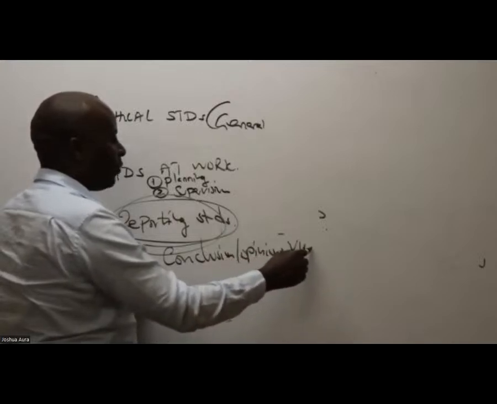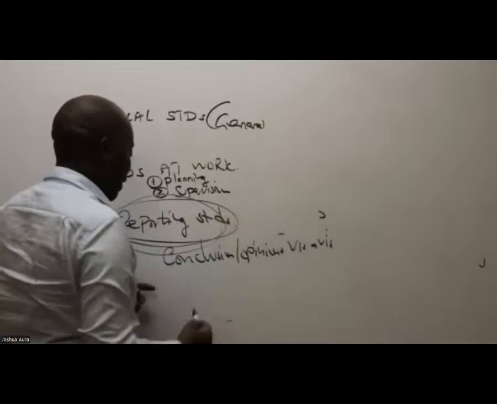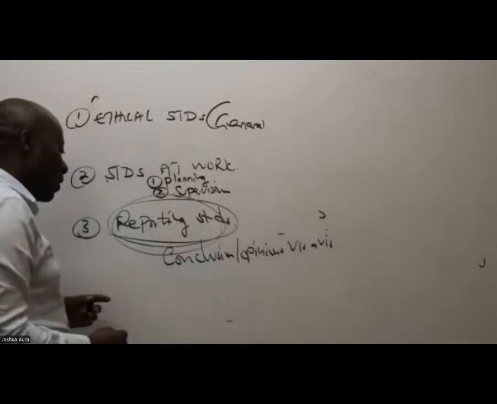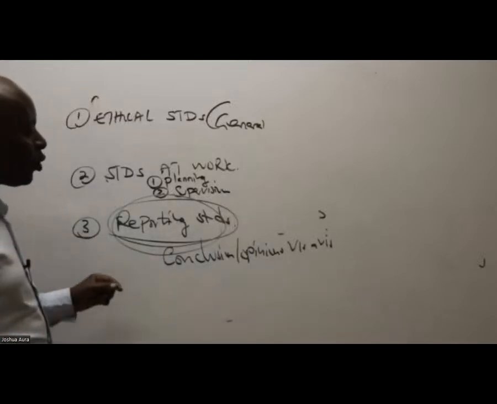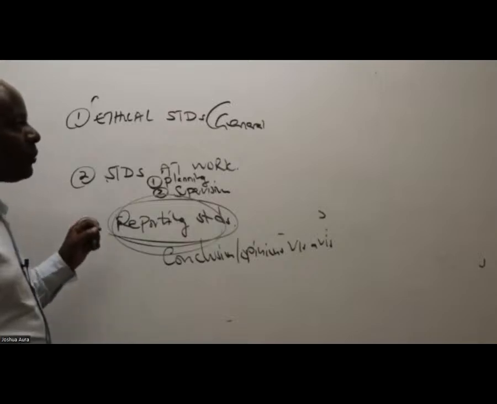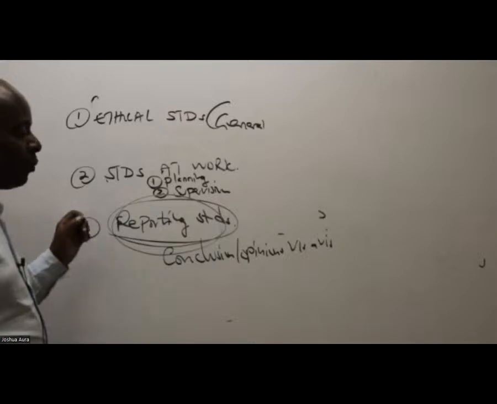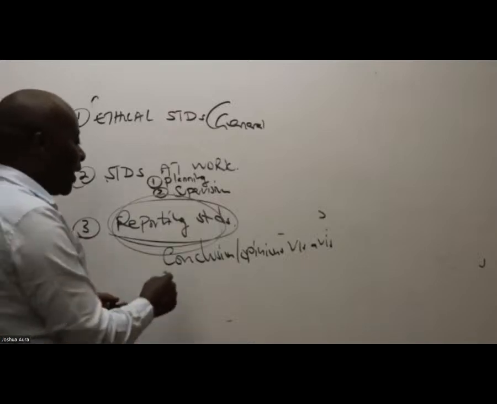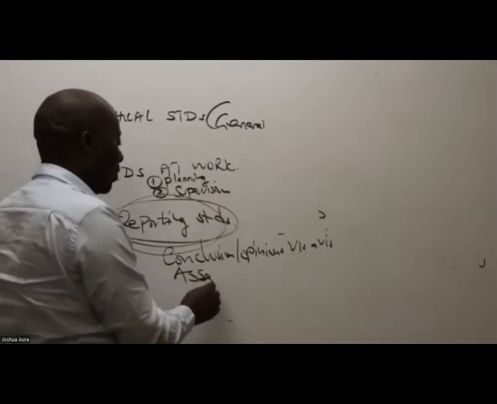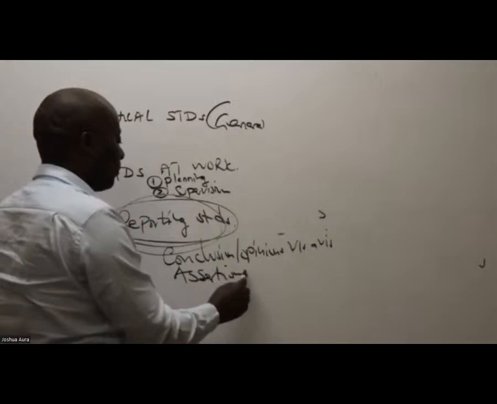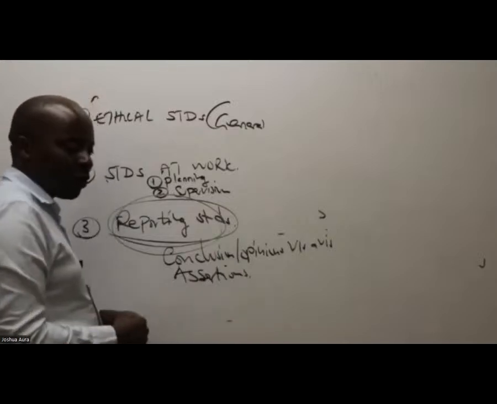vis-a-vis the opinions, you must be very good. You must be very good in terms of writing the opinions vis-a-vis the assertions. You are to check the assertions.